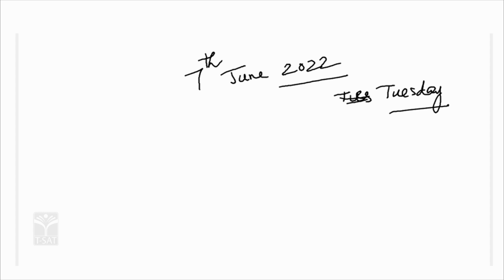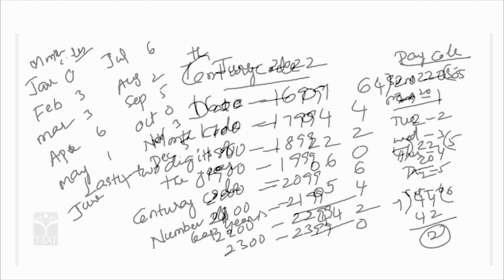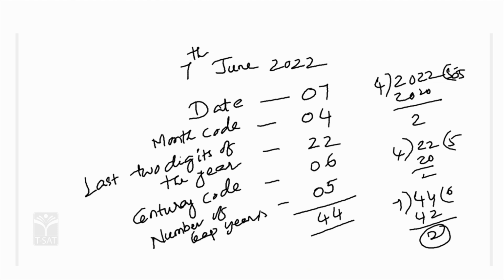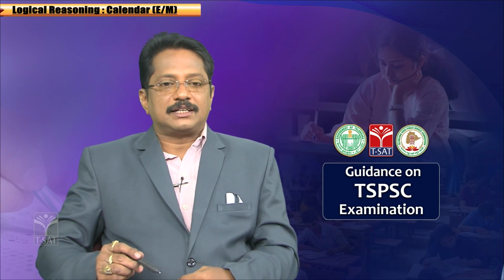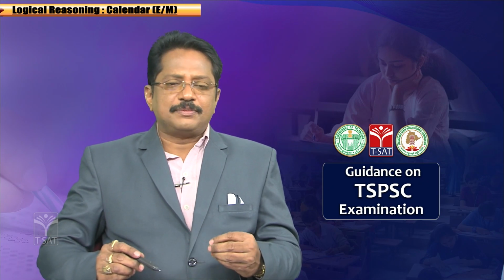Clear? In this manner, you can calculate what day it is. This question, if a question comes from the calendar, generally this question is a compulsory question from the calendar. So, very important. Once again I am giving a clarification about this one.